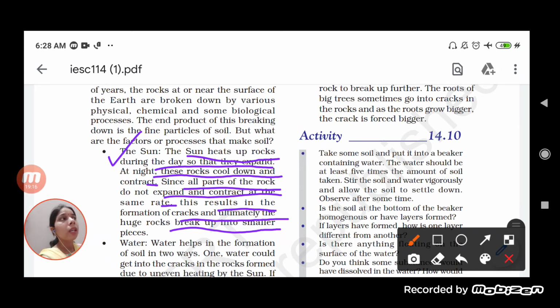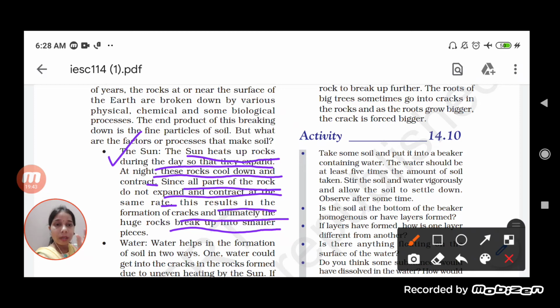Now what happens? Due to this uneven contraction or expansion, the rock makes a crack. Obviously, if a thing is contracting and expanding, and another thing is also contracting and expanding, and both of them are together, what happens if one is contracting earlier than the other?